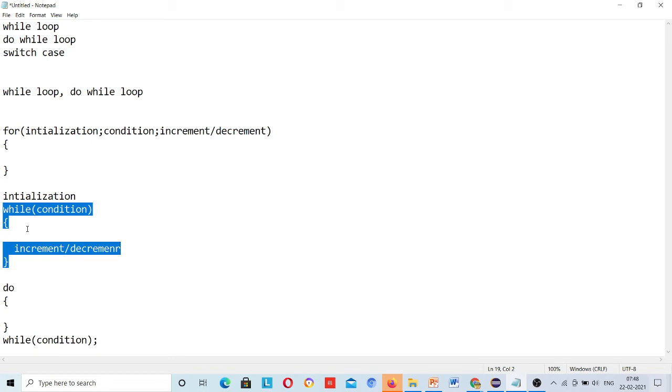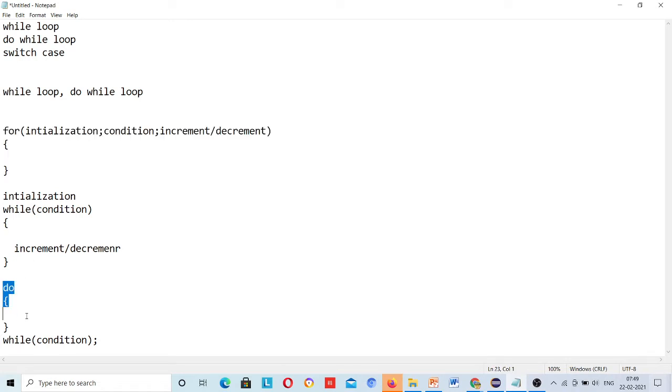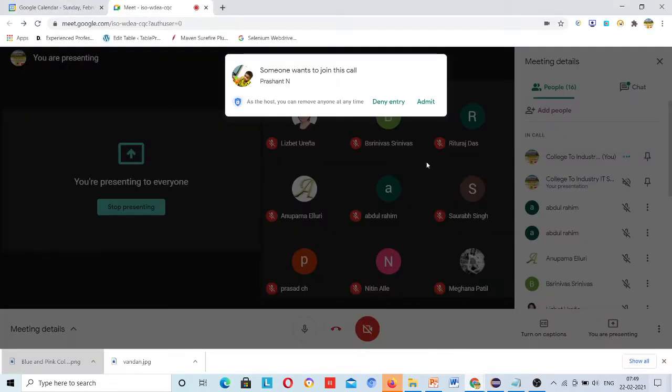When you are not sure about the size of the data, you go for while, and when you are sure about the size of the data, then go for the for loop. And second, once your data size is known but somehow you have to run your logic at least once, then you can go for the do while loop.